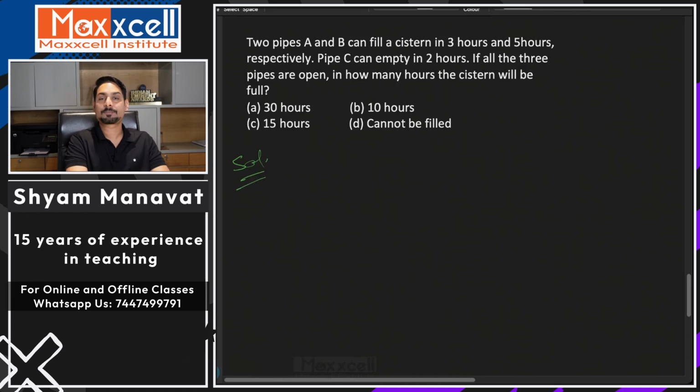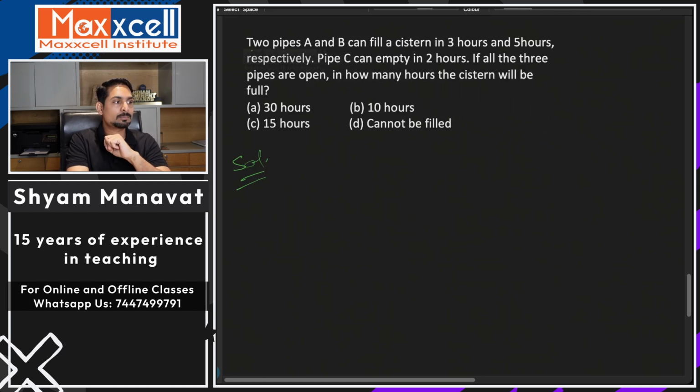Solution. Read the question carefully. I have my formula. Read the question, and in an exam, look at the options and read the question again. So I'm able to relate and understand whether I can apply any shortcut or not. That you will be able to do when you read questions. Read the question, look at the options and again read the question. You will be able to find out whether you can apply a shortcut or not.